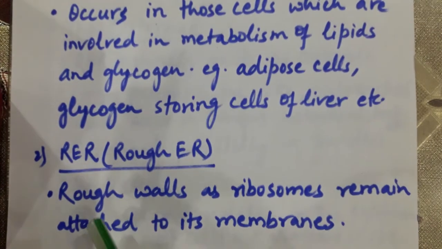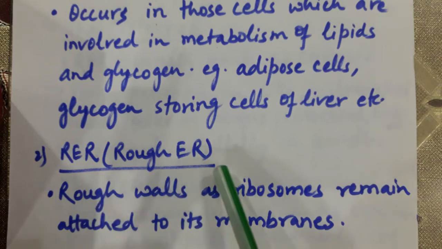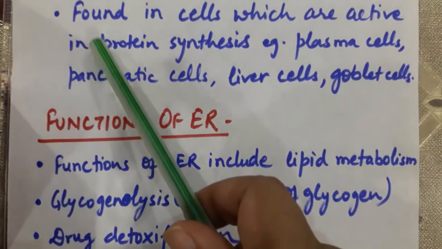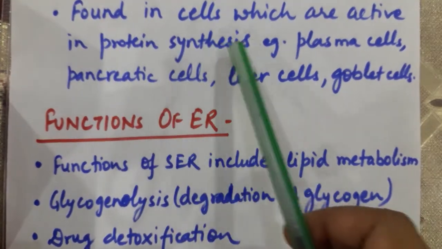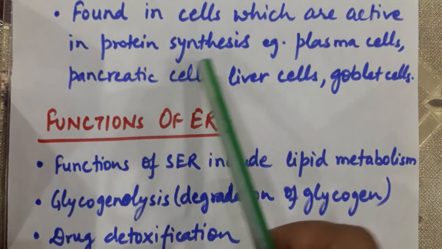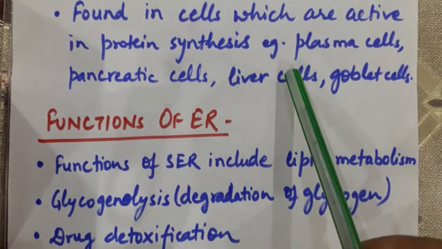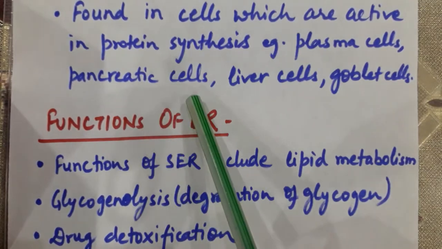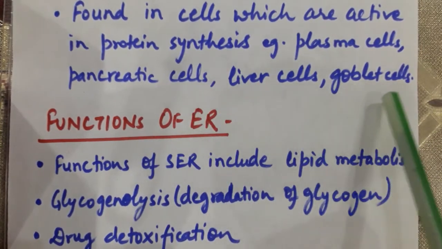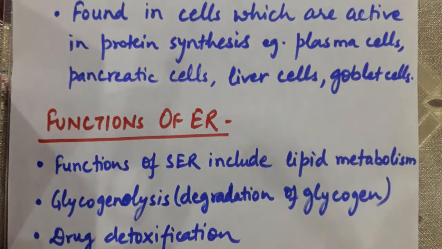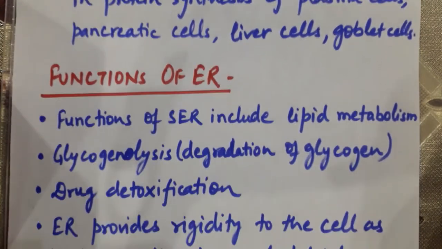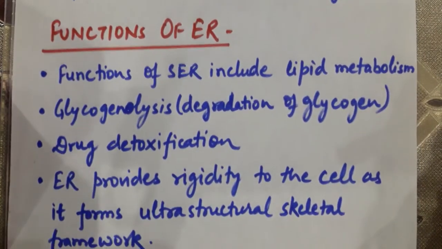Rough endoplasmic reticulum, as the name suggests, has rough walls, just because of the ribosomes which are present on its membranes. Rough endoplasmic reticulum is found in cells which are active in protein synthesis, for example, plasma cells, pancreatic cells, liver cells, goblet cells, etc. Now we move on to the functions of endoplasmic reticulum.